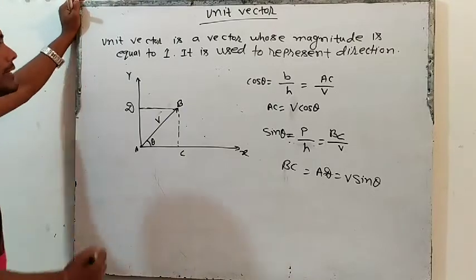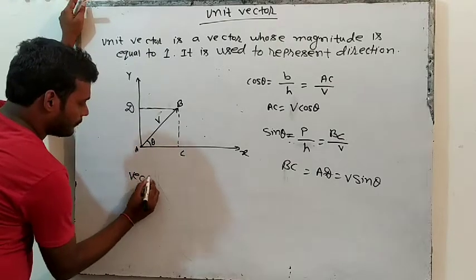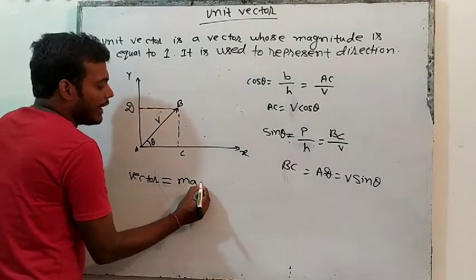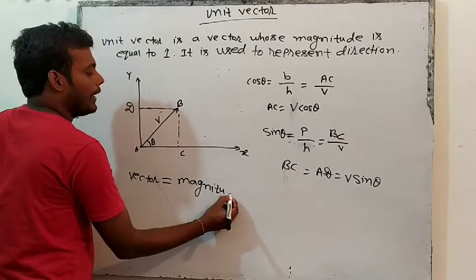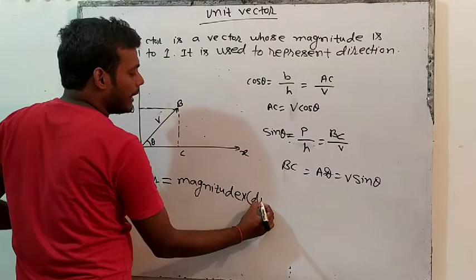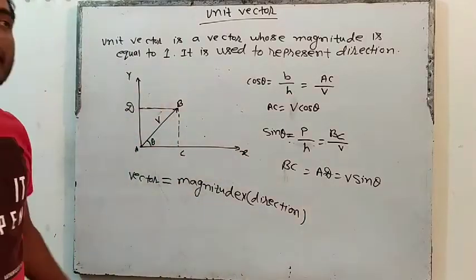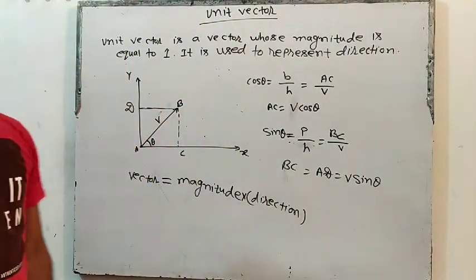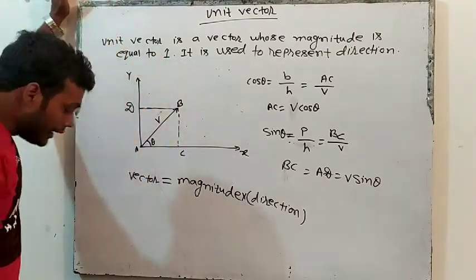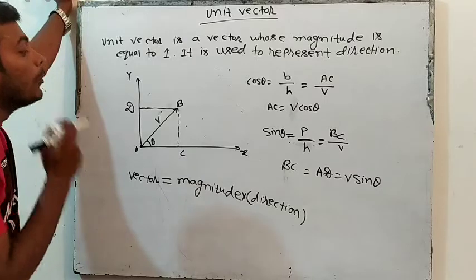You all know what is a vector. Vectors are those physical quantities which have magnitude as well as direction. So if any quantity has magnitude and direction, these quantities are known as vector quantities. Those quantities which have only magnitude are known as scalar quantities, and those which have magnitude as well as direction are known as vector quantities. This you all know.